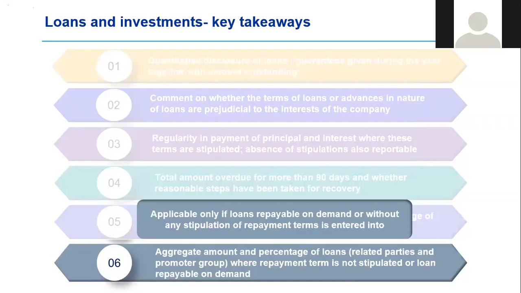So the gating question here is, is there a loan that is given which is repayable on demand, or is there a loan that is given without any stipulation of repayment terms? In either of those two situations, if they are met, one would then give the percentage of such loans to related parties and to the promoter group.